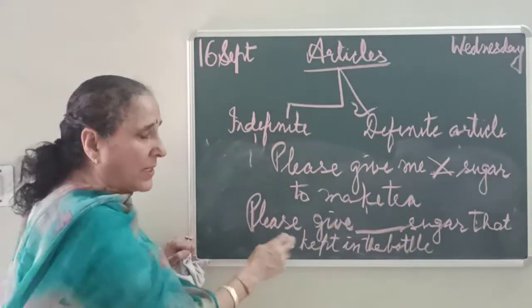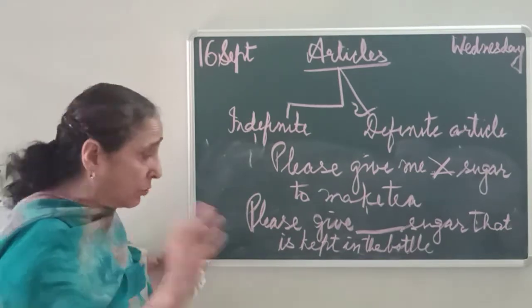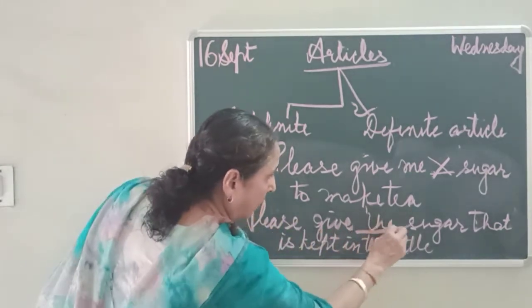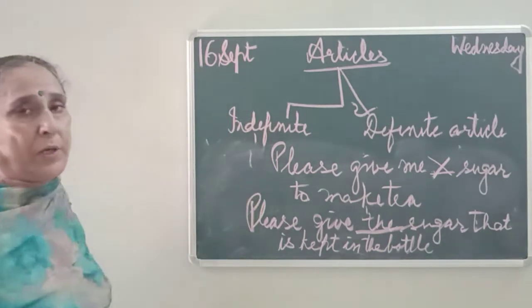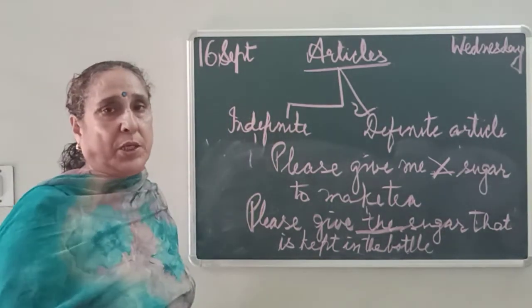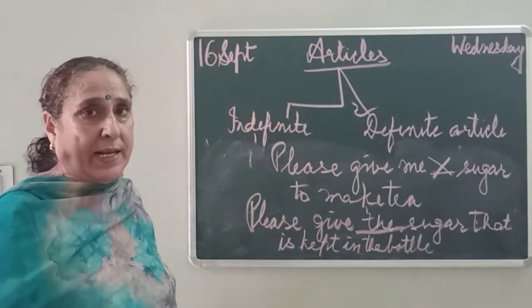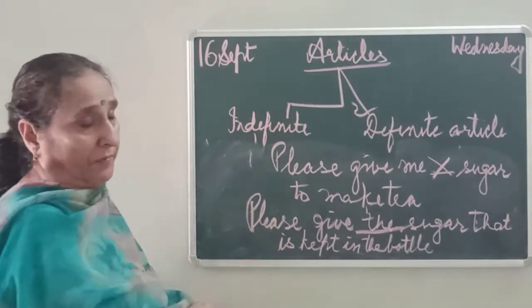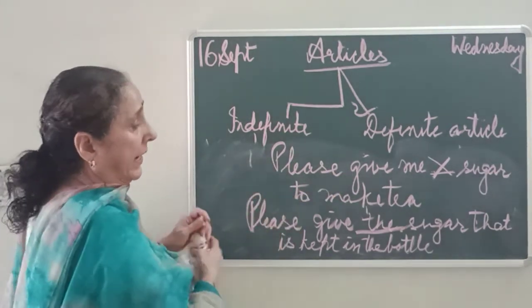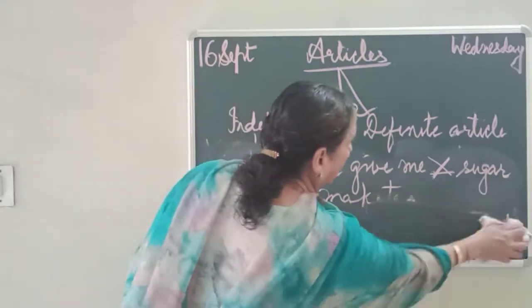It means you are talking about something special sugar. Please give me the sugar. तब लिखोगे the sugar that is kept in the bottle. जो bottle में है वो मुझे अपनी sugar देनी है और कोई नहीं. ठीक है? This is the different how. Then we are not writing any article before the uncountable things.